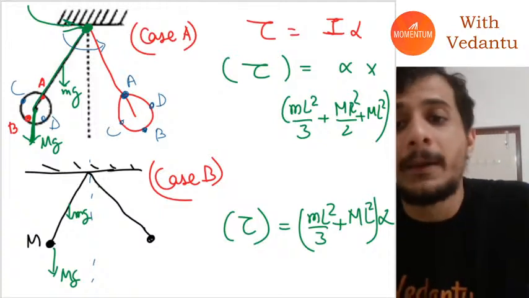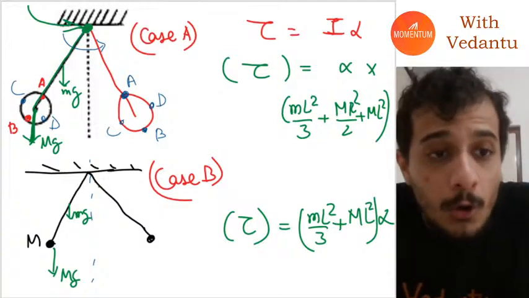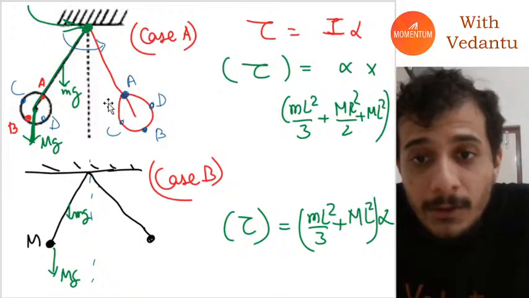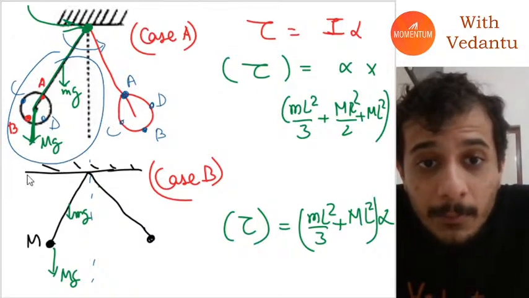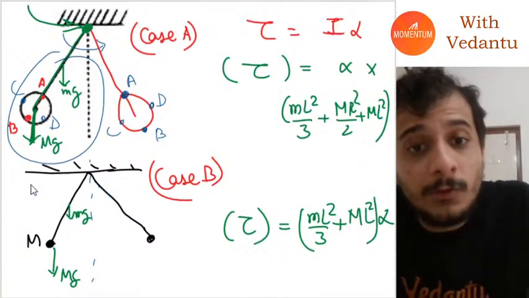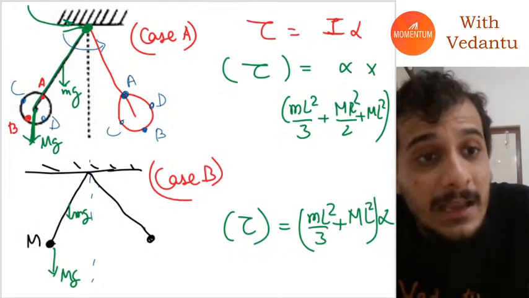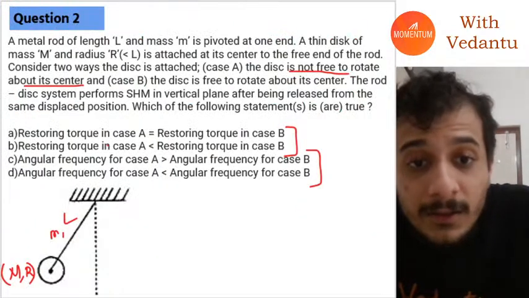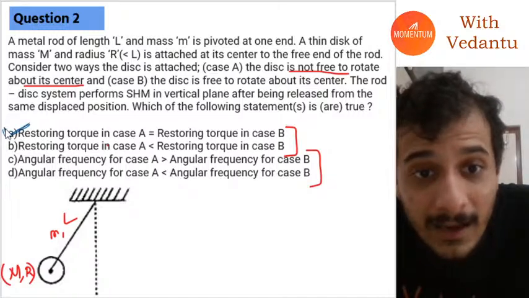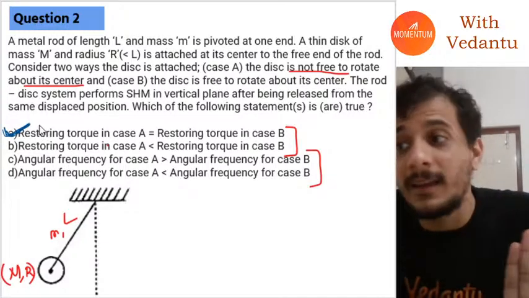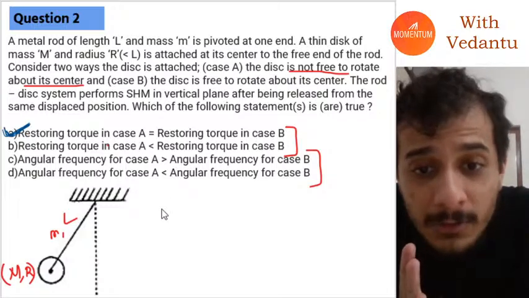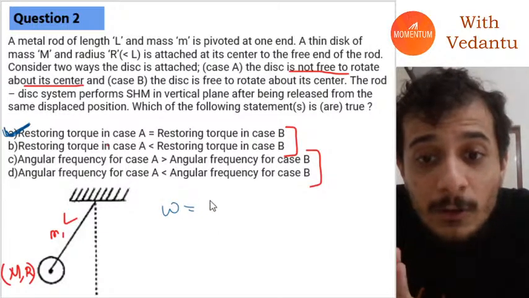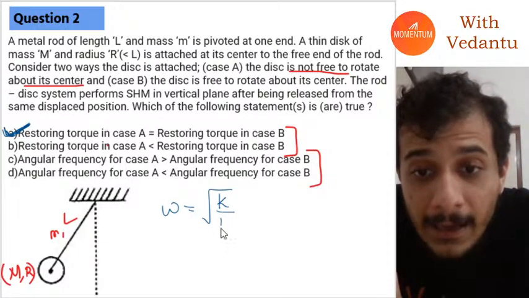Don't worry. Okay. So now, guys, if you look at both the cases, the torque will be provided by the same two forces. So the torque is the same in both the cases. And if you talk about the angular frequency, in the linear case, the angular frequency is under root k by m.